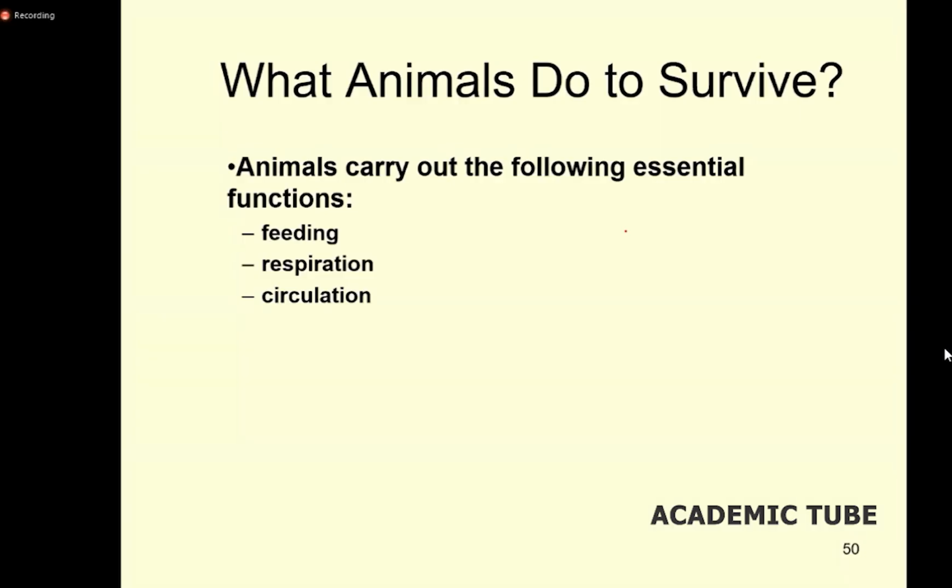And circulation: in many advanced animals, food transportation takes place with circulation, as well as oxygen transportation. And unnecessary metabolic waste they expel from the body, which we call excretion. And also animals respond to stimuli. That is also something specific they do for their survival.